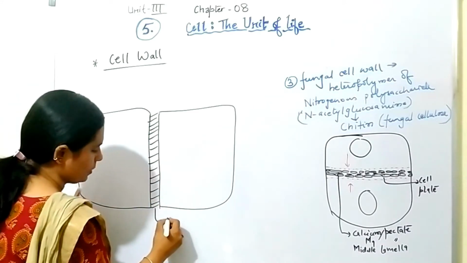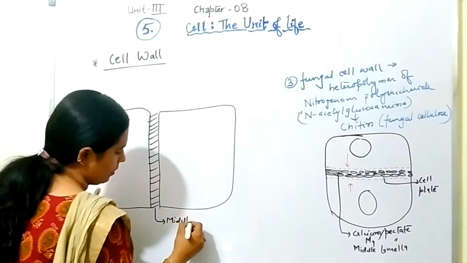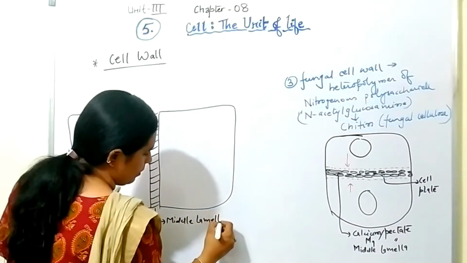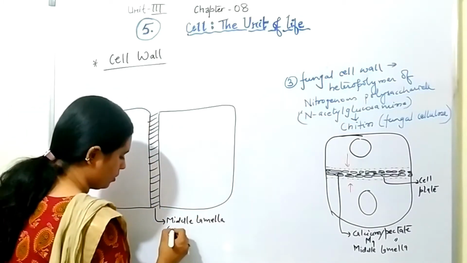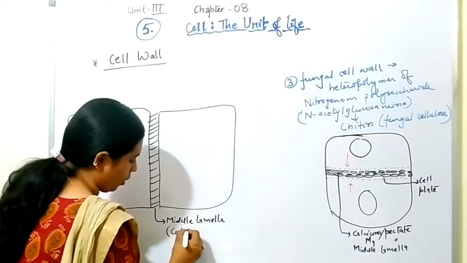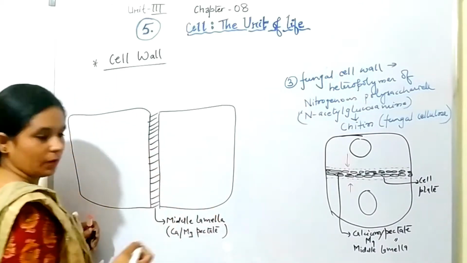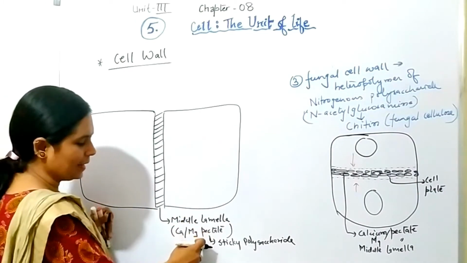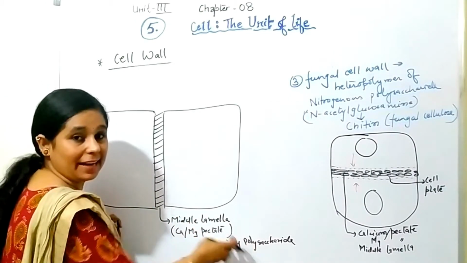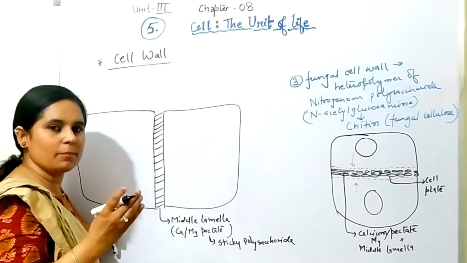So this is middle lamella, which is made up of calcium or magnesium pectate. Okay. So pectate is a sticky polysaccharide which helps in keeping the two neighboring cells together.